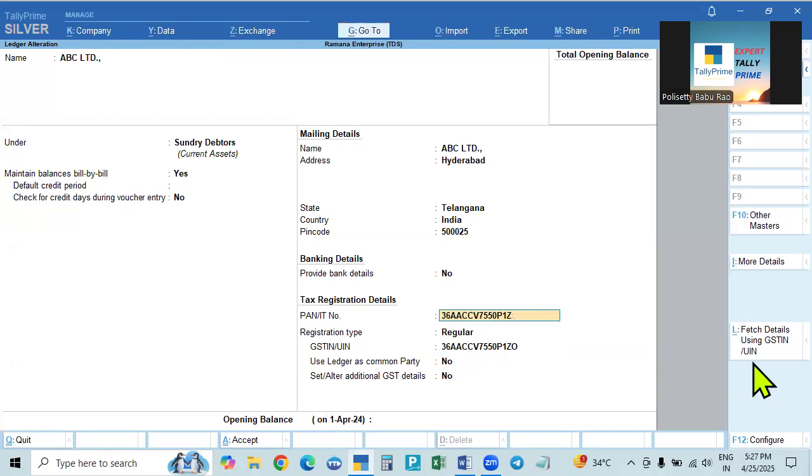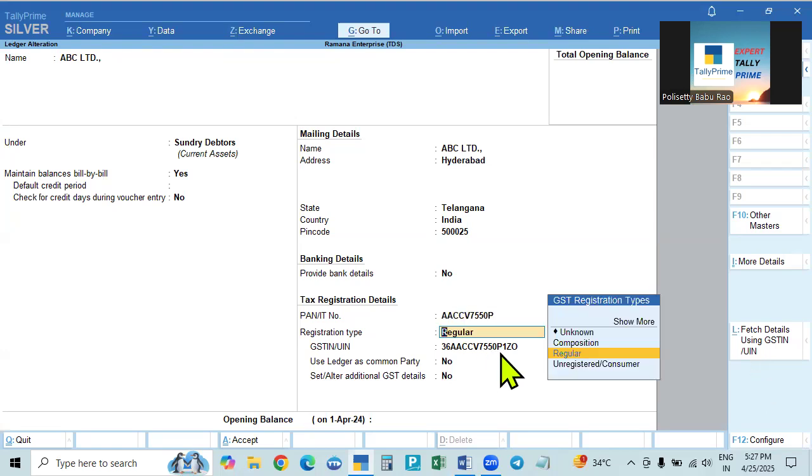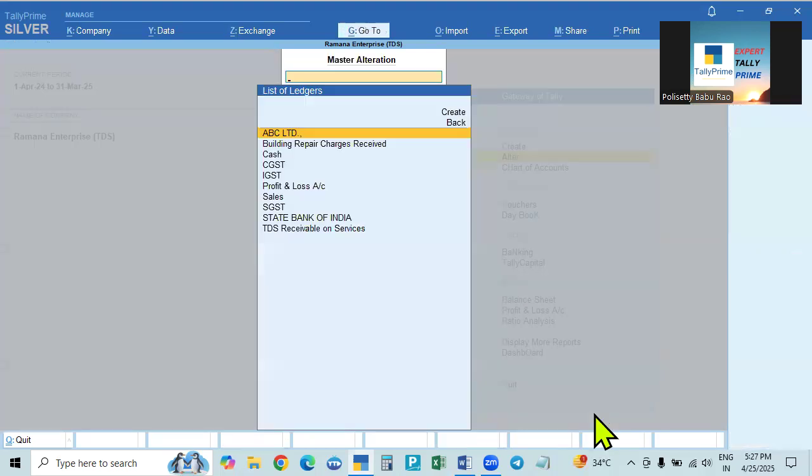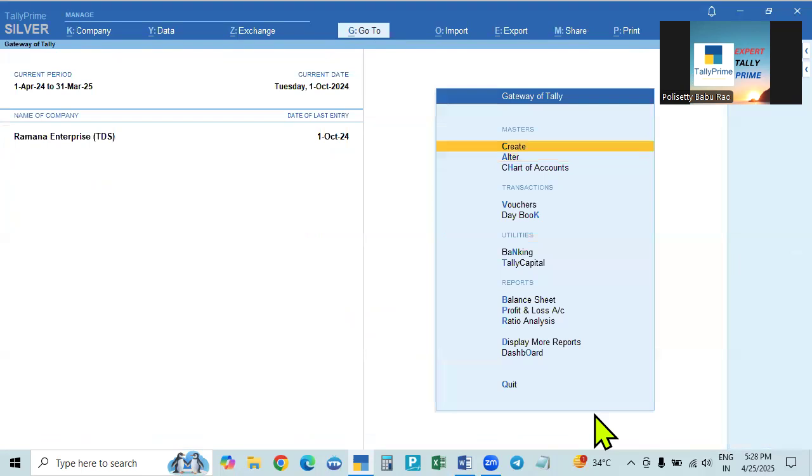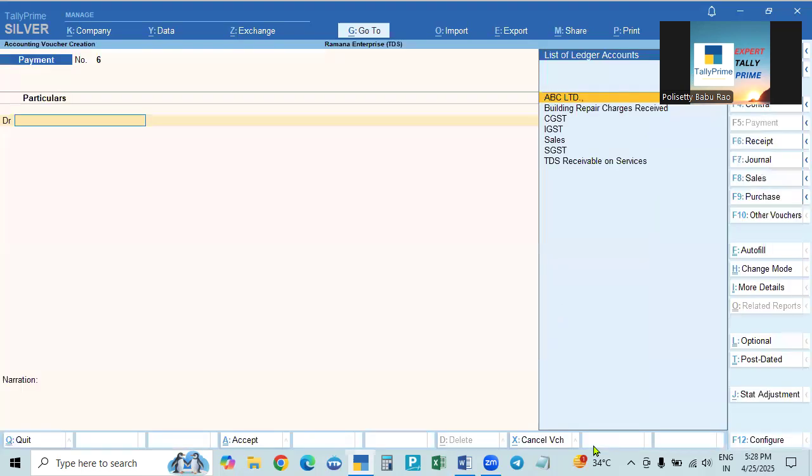At the end, backspace, delete 3 digits, come to the home in the beginning. Delete 2 digits with the delete button. So from A to P, this is the PAN card. So this is accepted. Okay. Now we will make the entries. Here we will go to the vouchers.